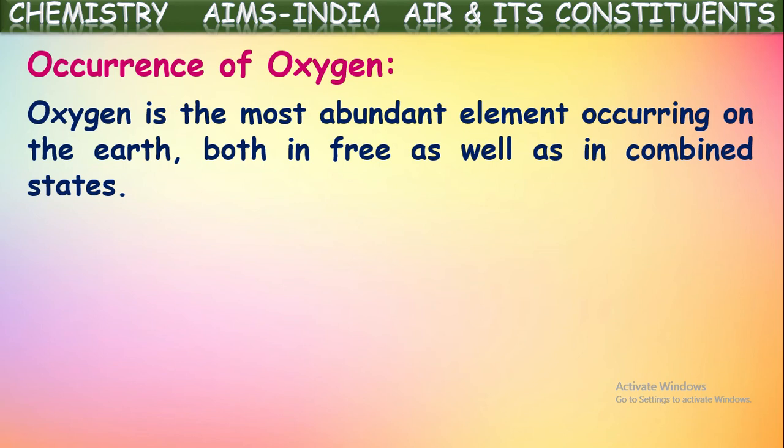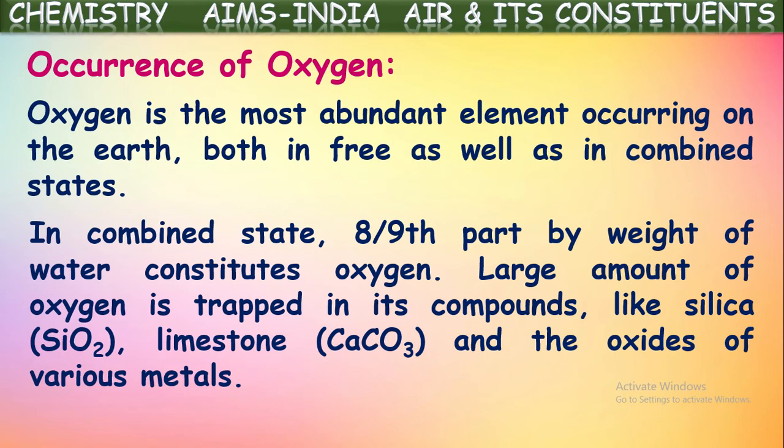Of course, the most abundant gas in the atmosphere is nitrogen. But in the combined state as well as in the free state, the most abundant is oxygen on the earth crust. Okay. In the combined state, 8 by ninth part by weight of water constitutes oxygen. Yes, our earth is almost covered with 3/4 of water, isn't it? This water contains 8 by ninth part of oxygen because, if you observe the water molecular formula H2O, two atoms of hydrogen combine with one atom of oxygen to form a water molecule.